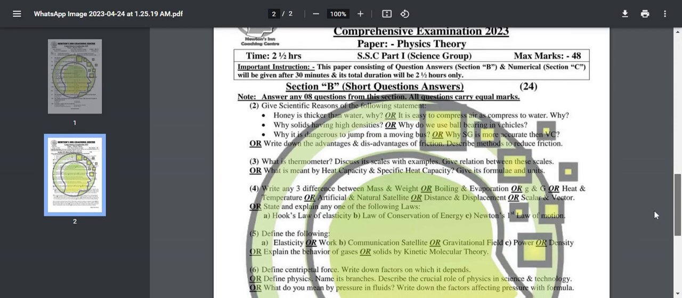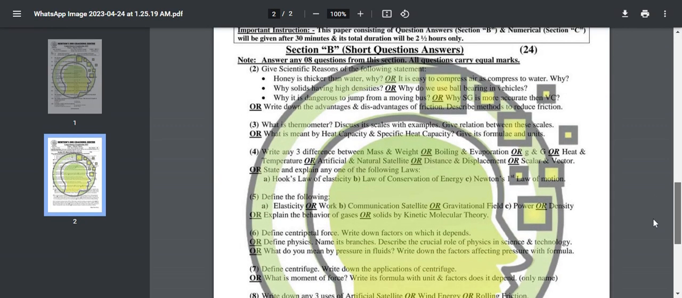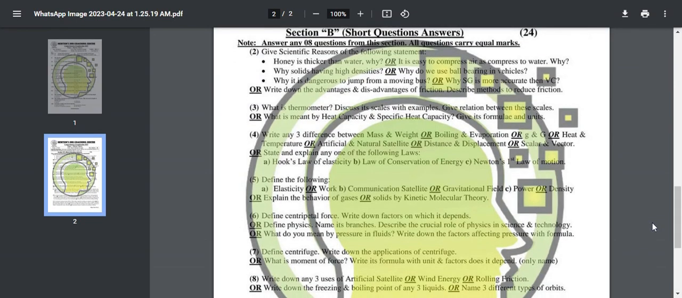Give scientific reason of the following statement. Honey is thicker than water. Why? It is easy to compress air as compared to water. Why? Why do solids have high densities? Or why do we use ball bearing in vehicles? Why is it dangerous to jump from a moving bus? This came last year as well. And why SG is more accurate than volcanic center? Or write down the advantages and disadvantages of friction, describe methods to reduce friction.